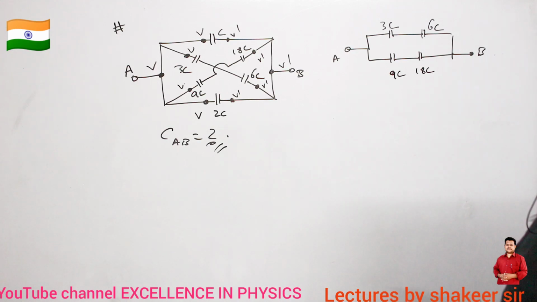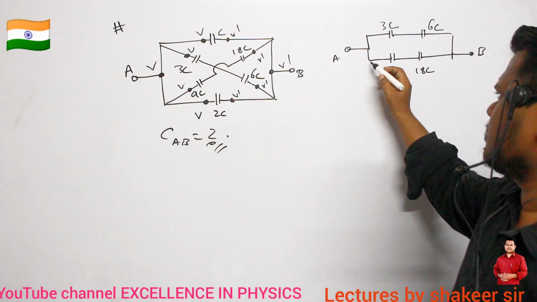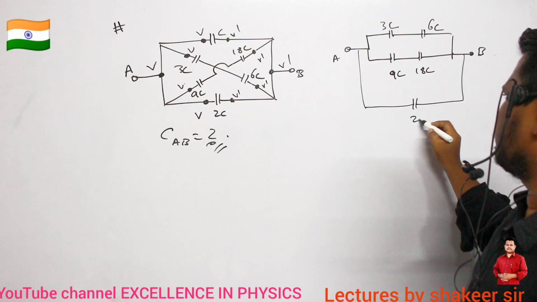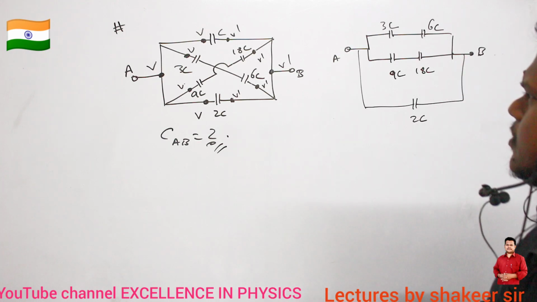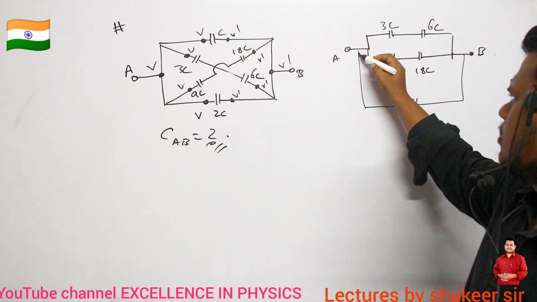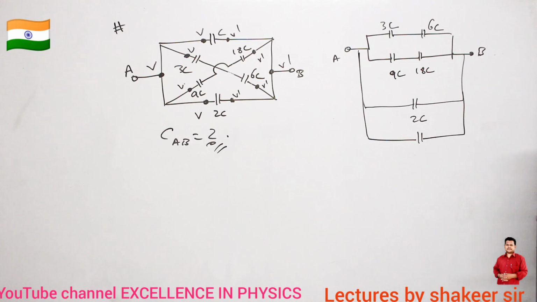That's all. So then what is happening? Directly 2C is connected to point B. So this 2C is directly connected to point B. Then what is the one more capacitor? This capacitor C is also directly connected to point B. So this is how I can redraw the diagram.